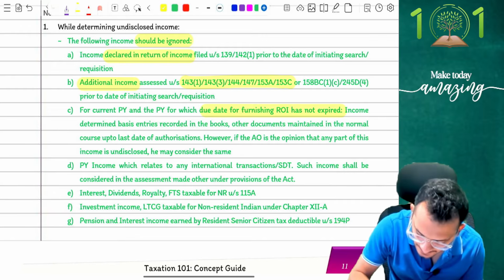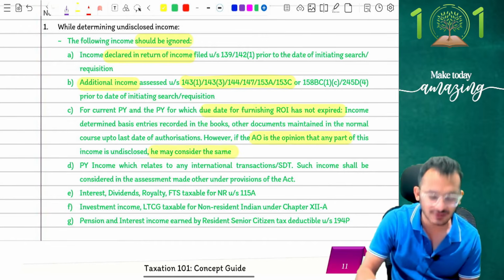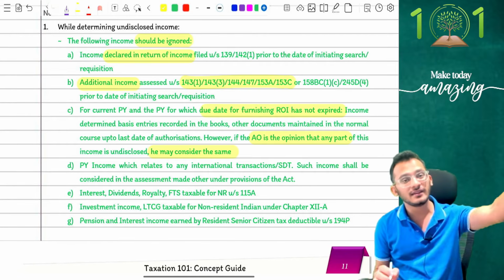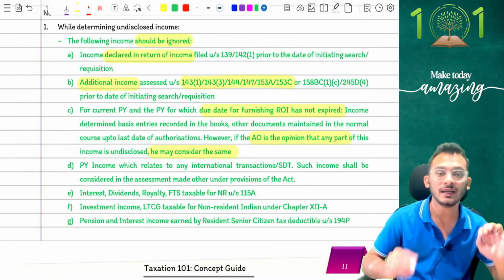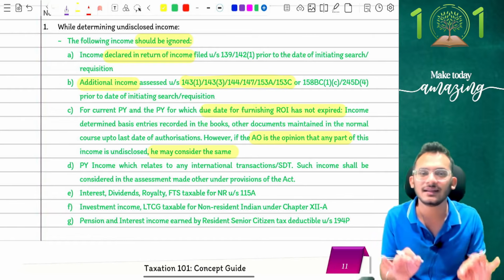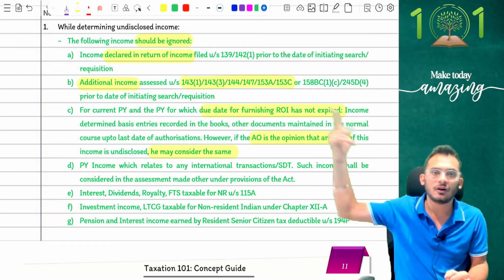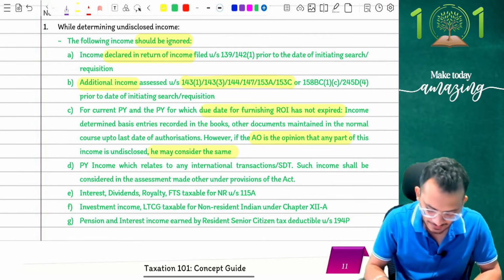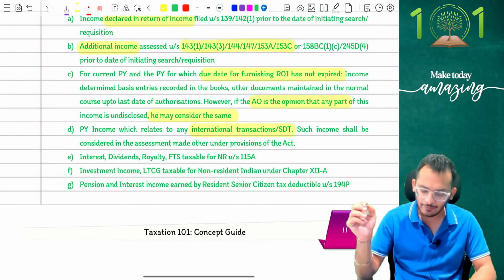However, if the assessing officer is of the opinion that any part of this income is undisclosed, then he may add it to his statement, which means the assessing officer can tell you whether this is disclosed or undisclosed. If he thinks this was undisclosed information, if you would have not disclosed it, then he will ask you to report it. Otherwise, if you yourself in your books of accounts have properly maintained these entries, then you can come and say, sir, this was disclosed income. I am anyway going to file this in my normal return of income, not going to report it in search and seizure reports.